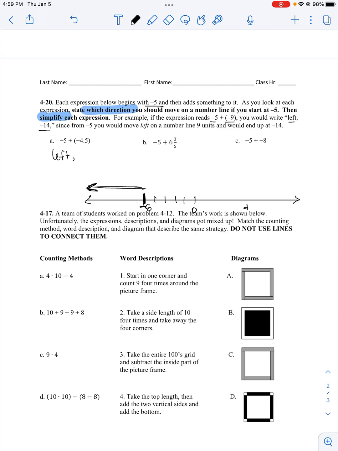And how I solve this is, okay, well, I know it's going to be negative. It's still going to be negative. So 5 plus 4.5. 5 plus 0 is 5. 5 plus 4 is 9. It's -9.5.